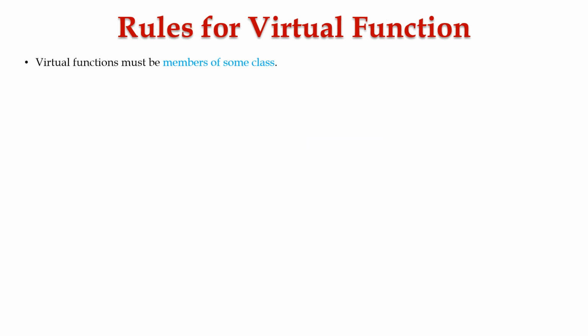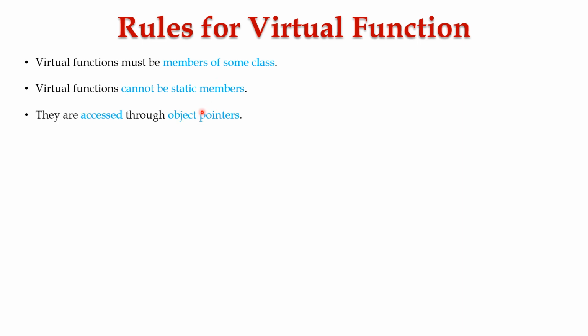Now let's check out the rules for virtual function. Virtual functions must be members of some class inside the program. Virtual functions cannot be static members. They can be accessed through object pointers. They can be friend of another class.